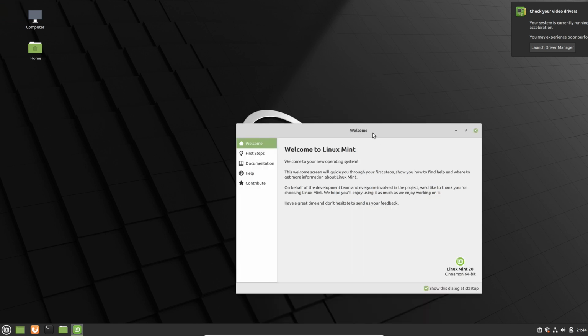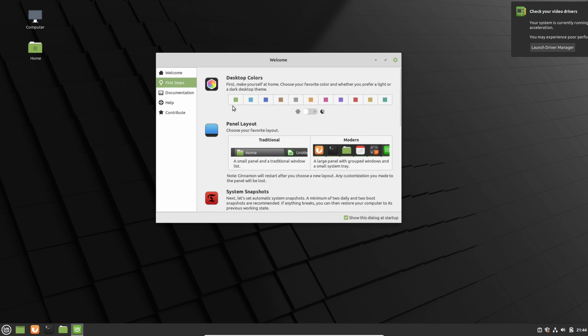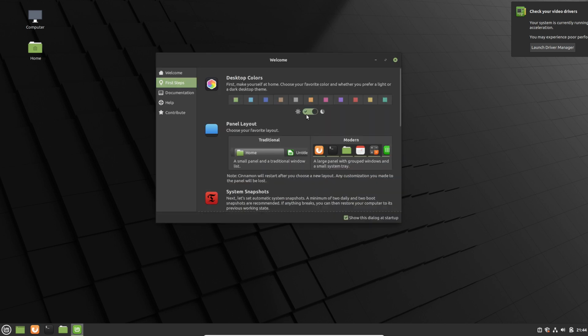It looks very nice. So go through this welcome screen. It gives you a lot of very useful steps. When you go here, welcome to Linux, welcome to your new operating system. You hit first steps. Just go through these one after one. You're gonna have so much fun. You're gonna be like, where have I been? Why have I been only using Windows or Mac? I mean, Mac is okay, but Windows is just terrible. So this first one right here, you can change the dark mode, you can change the colors. Just go through the steps and have fun with it.